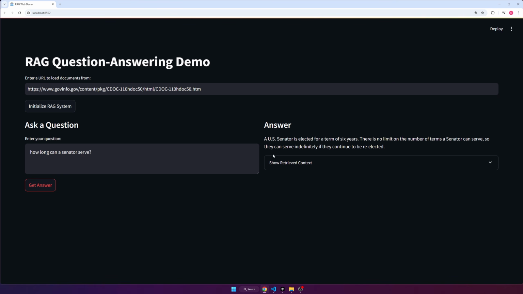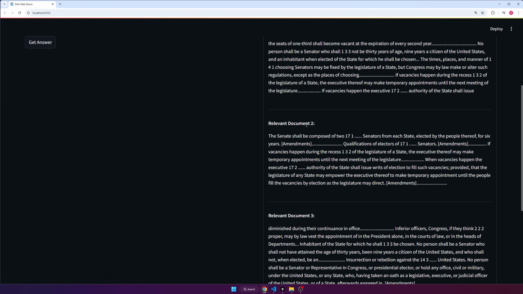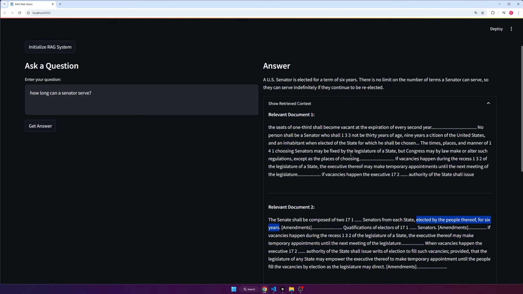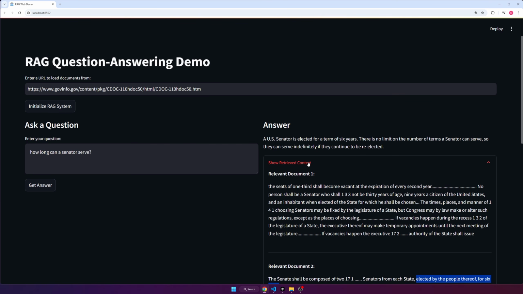And then the fun part, the part that I like at least, is show retrieved context. And boom, here we go. So relevant document 1. The second document seems to actually have the answer. So it says elected by the people for 6 years. So that has the answer that ideally the large language model used to give the answer here. Pretty freaking awesome, I must say.